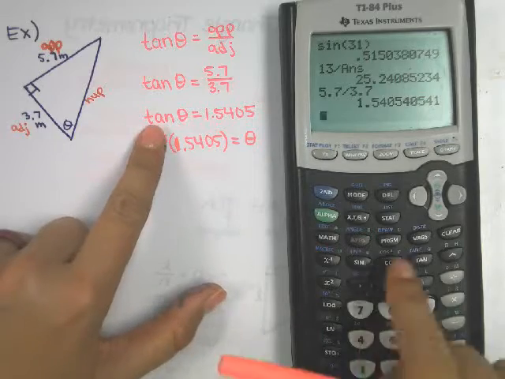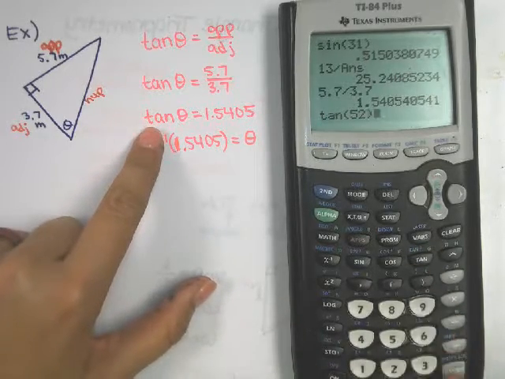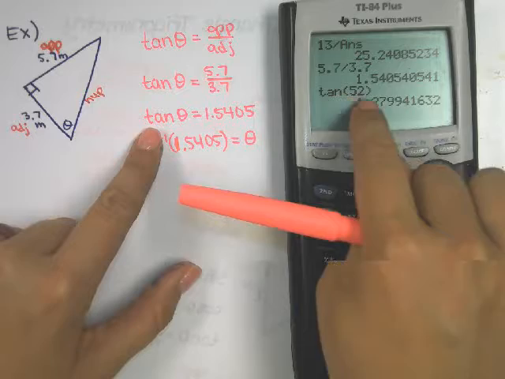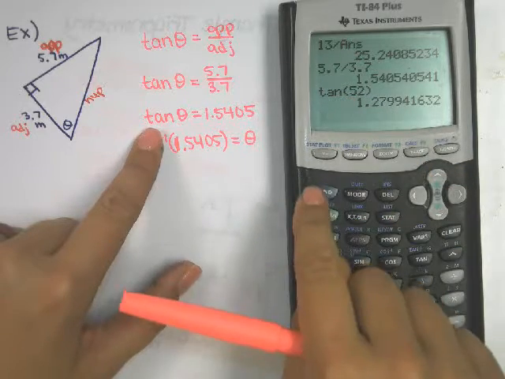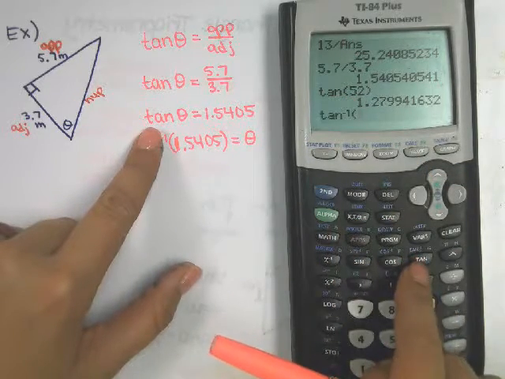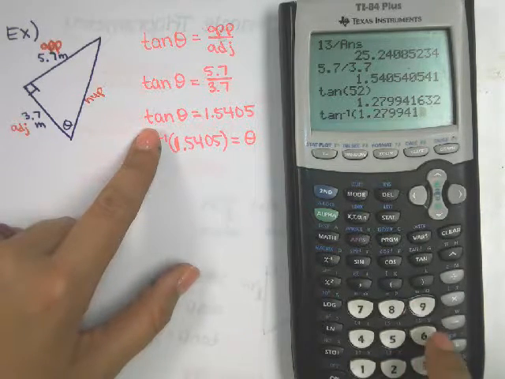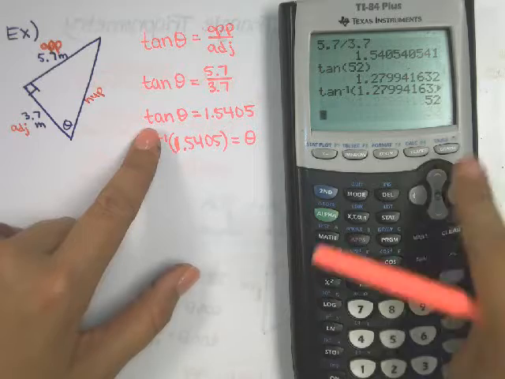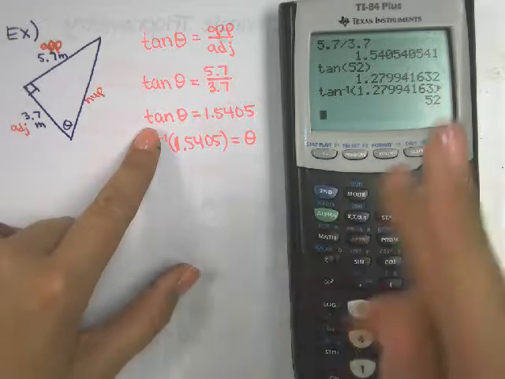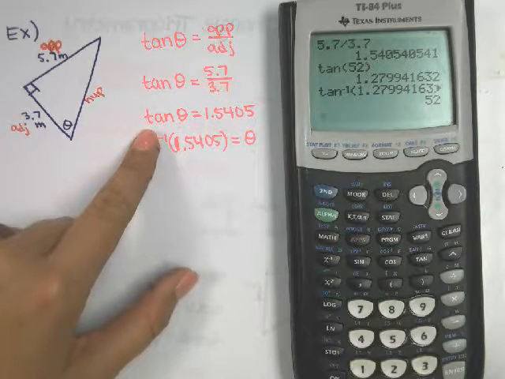If you type tangent of a number, I don't know, 52, that tells you if the angle is 52, this is your ratio. If you type second tangent, let's say I use that same 1.279941632, it tells you the angle that goes along with it. So it goes back and forth between those two values.